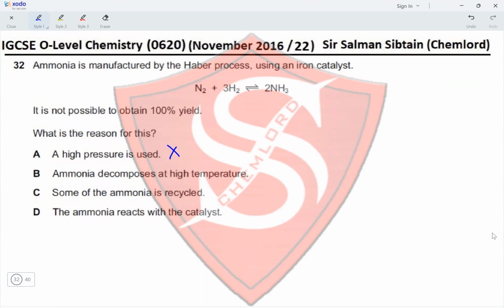Ammonia decomposes at high temperature. Yes, that is true. Ammonia will decompose to produce nitrogen and hydrogen. Some of the ammonia is recycled. No, nitrogen and hydrogen gases are recycled. And the ammonia reacts with the catalyst. No, ammonia does not react with the catalyst. Therefore, option B is the correct option for this question.